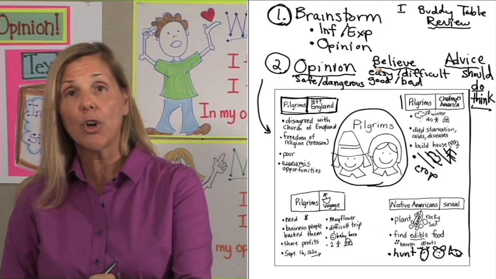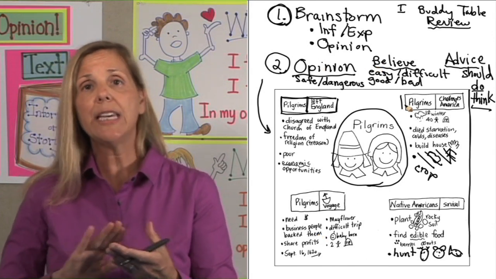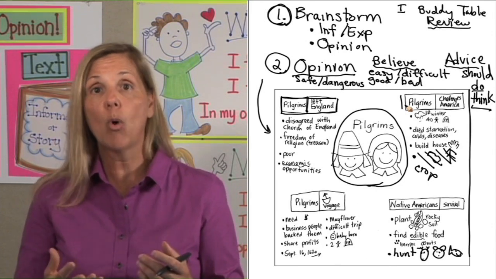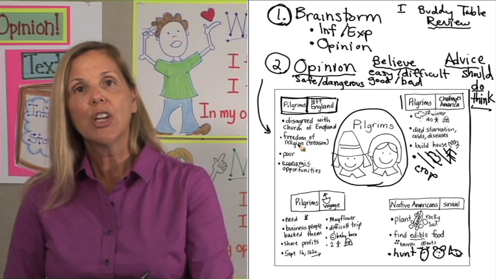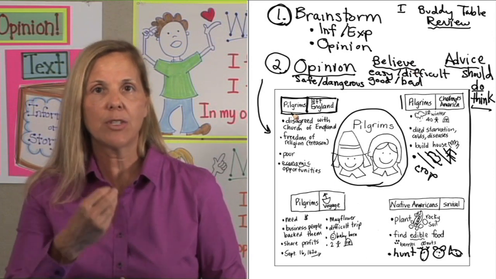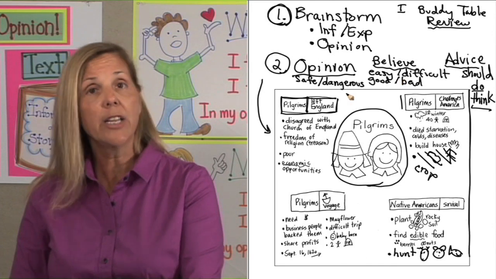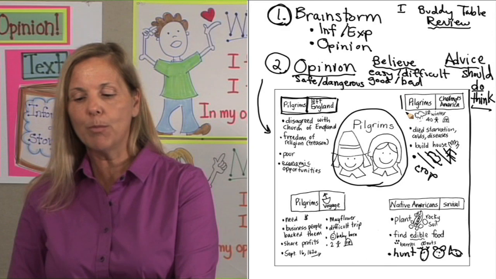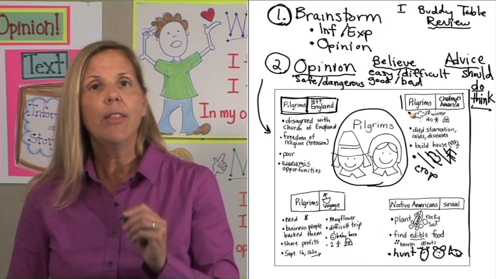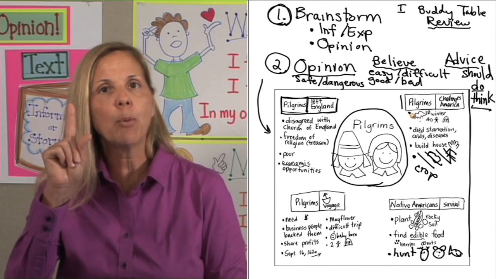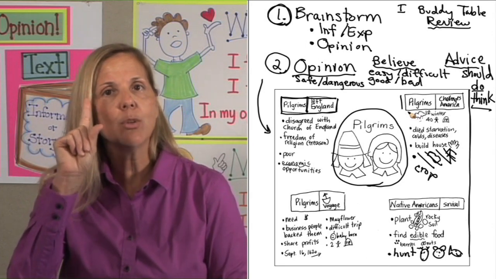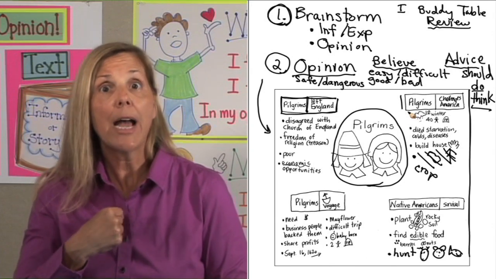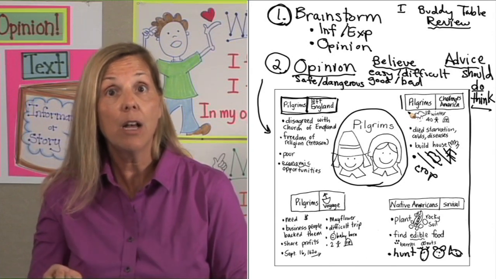So these opinion words, these descriptor words, easy, good, best, worst, bad, pretty, ugly, fun, boring. These are words that tell what you think or feel about something. They give your belief. We had a list of descriptor words which you could keep adding to. We used the word difficult. The Pilgrims had difficult lives. That's my opinion because I put the word difficult up there. I'm now using a descriptive word to describe their lives, meaning that my opinion is being given about this information, about their lives.